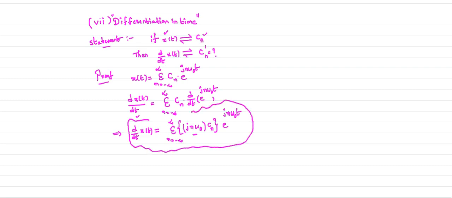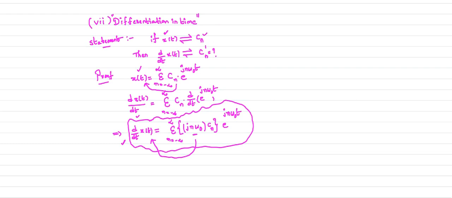Now if you observe this equation clearly, your Cn is the complex exponential Fourier series coefficient of x of t. Now what is the complex exponential Fourier series coefficient of Cn times jn omega naught? It is nothing but d by dt of x of t. Therefore, what is your Cn dash here?